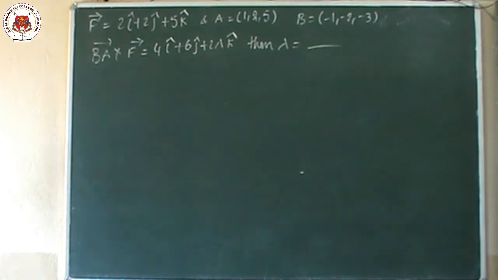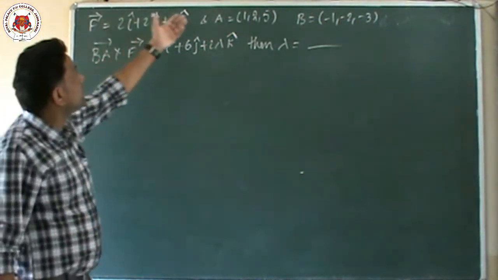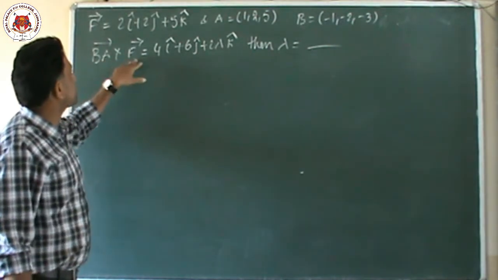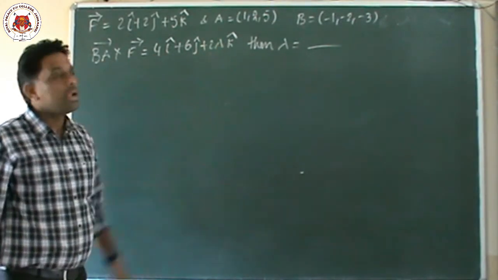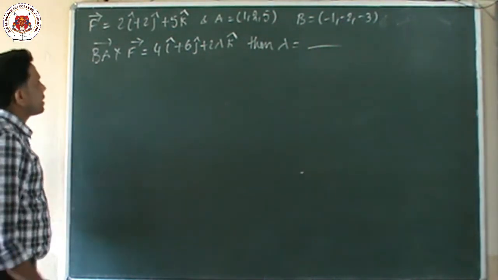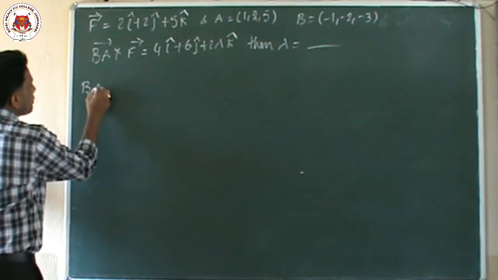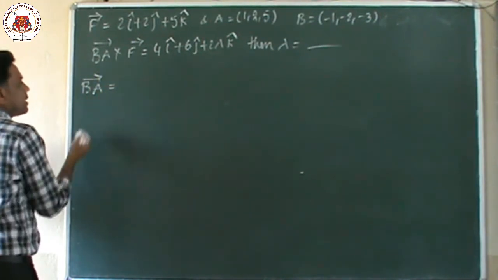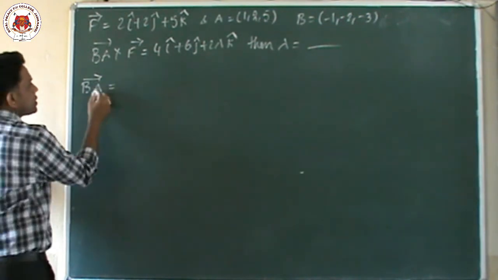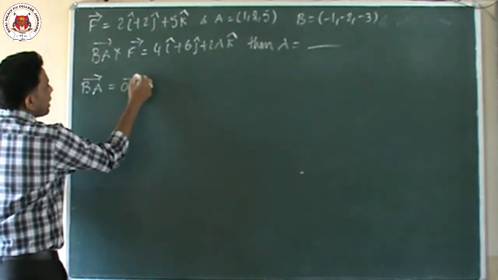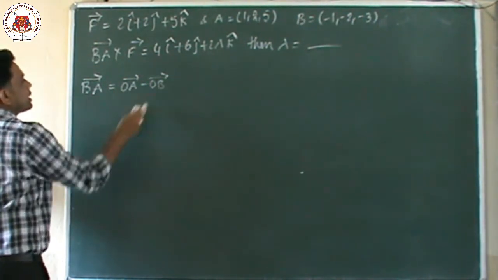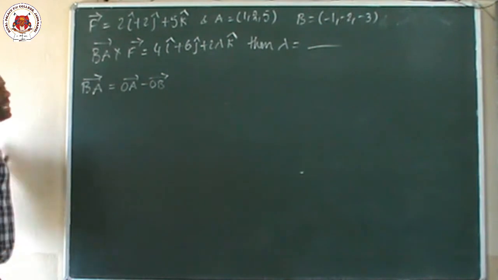So listen, in this question F vector is given, A point and B point are given, and he said that BA vector cross F vector equals the given answer. He is asking the lambda value. So first of all we have to find the BA vector. How to find the BA vector? This is the initial point, this is the terminal point. So terminal minus initial means OA minus OB. This is the formula: BA vector means OA vector minus OB vector, because terminal minus initial.